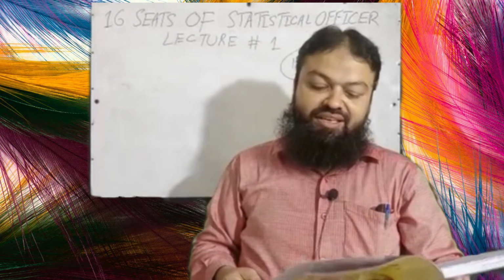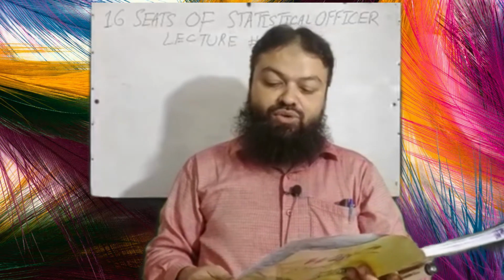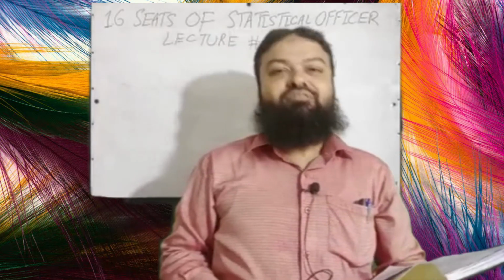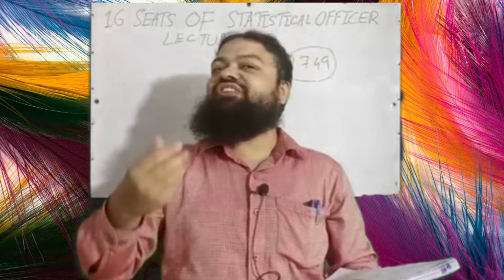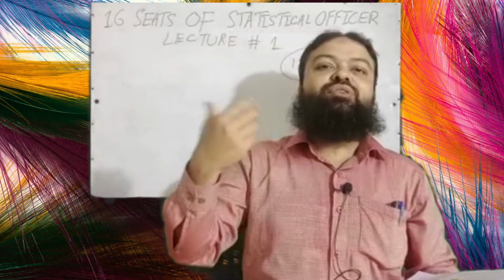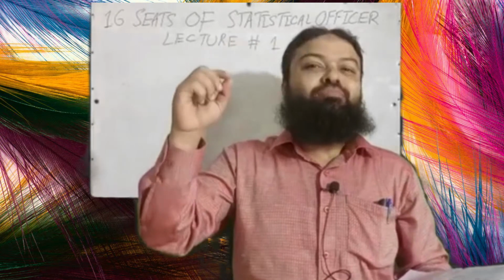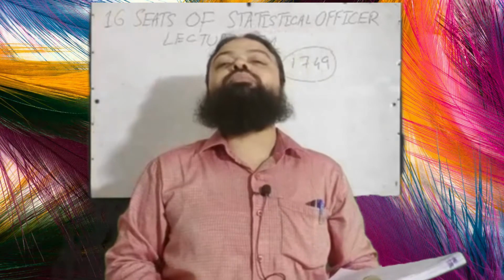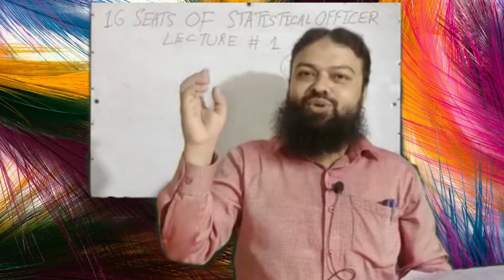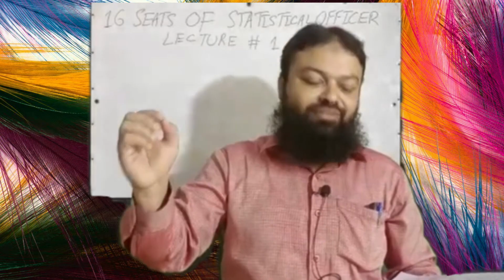Question number 7: Statistics deals with A, qualitative data; B, quantitative data; C, both. We know statistics deals with both kinds of data: quantitative, which can be measured numerically, which is countable, and qualitative, which is not measured numerically but its presence or absence can be determined. It is the correct option, both. We can study qualitative as well as quantitative data.